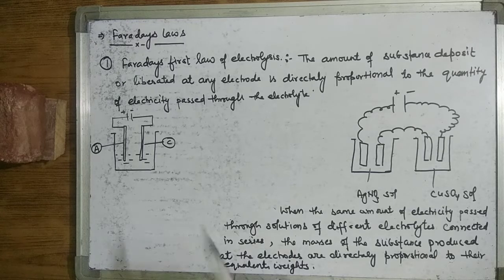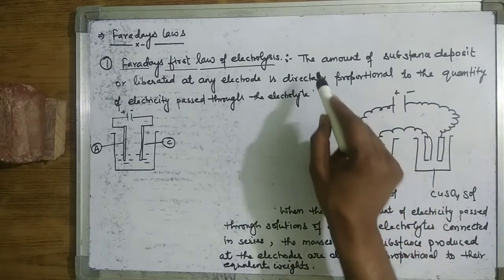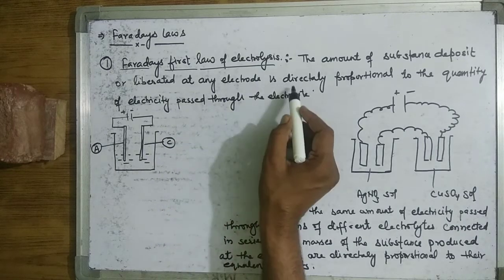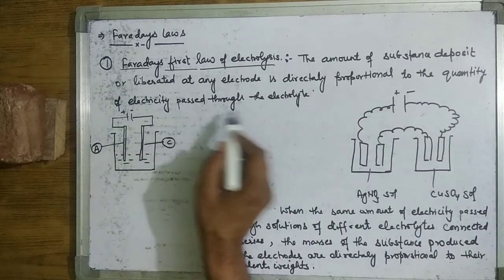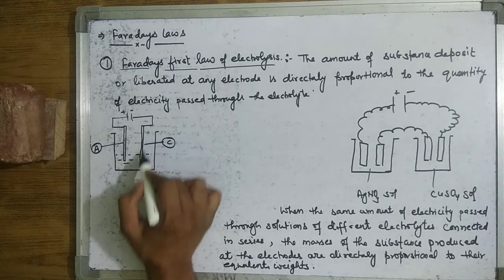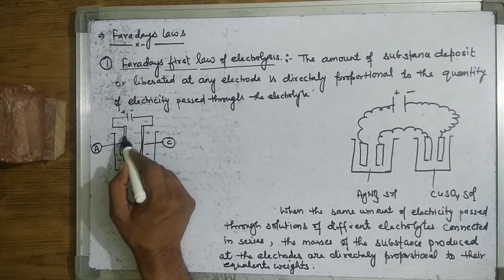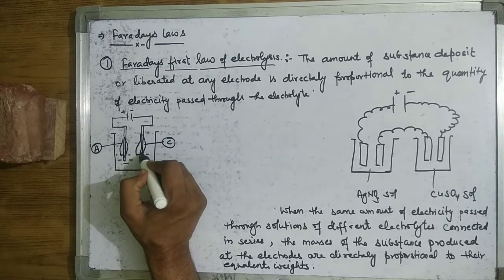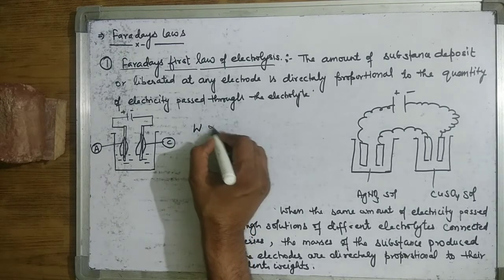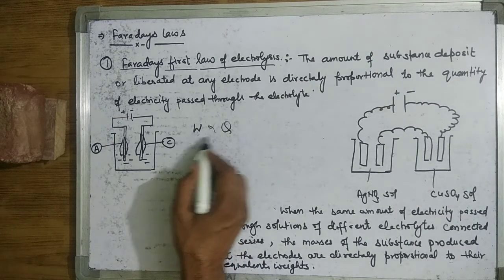Now Faraday's first law of electrolysis states that the amount of substance deposited or liberated at any electrode is directly proportional to the quantity of electricity passed through the electrolyte. When we pass electrical current through an electrolyte, it carries out a chemical reaction and the substance is deposited at the respective electrodes. The weight of the substance deposited is directly proportional to the charge passed through it. How much charge we pass through it. Weight is directly proportional to Q.